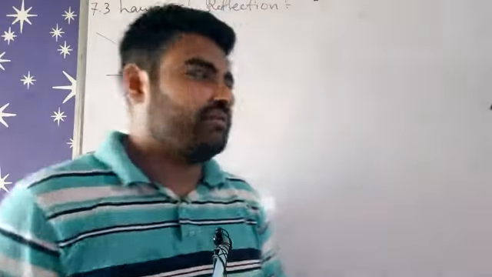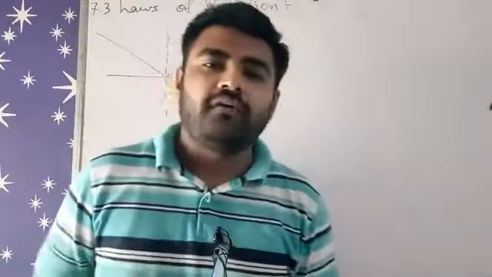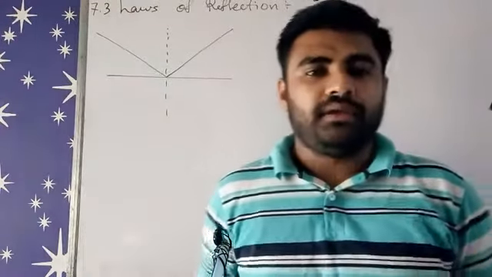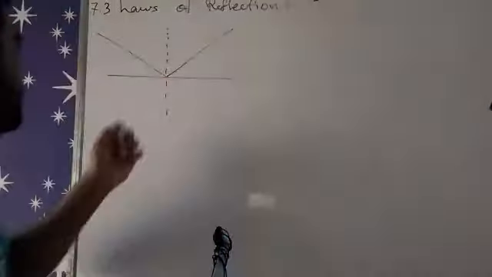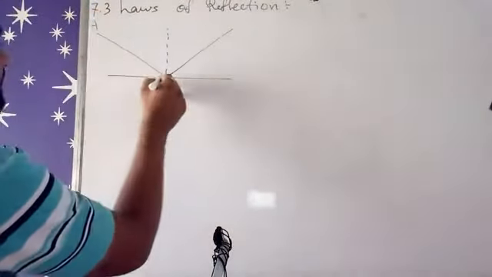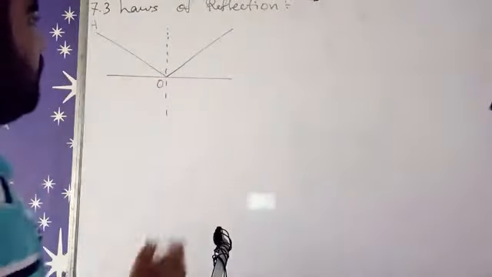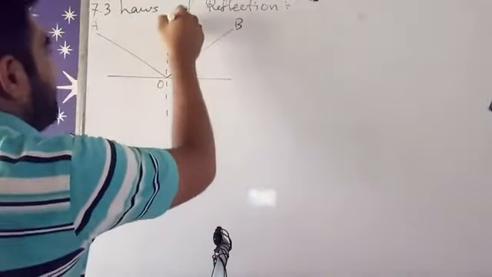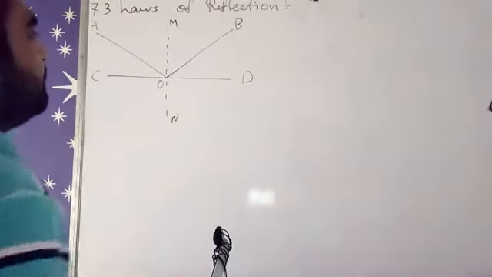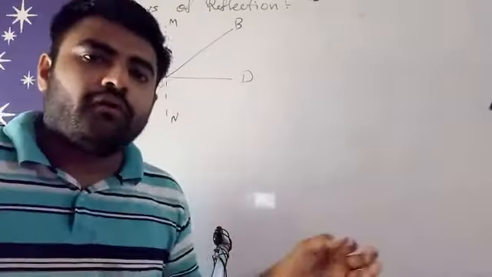So guys, today's topic is laws of reflection. In this topic, first of all, here in this diagram, I'm just writing its symbols. This is AO and this is B. This is M, N, and this is C, D. Okay. So first law of reflection.